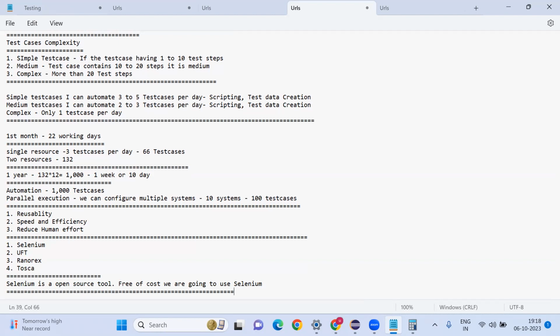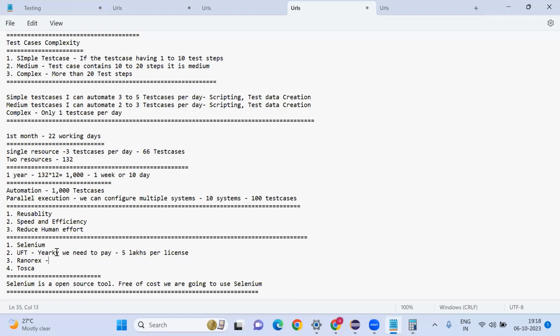But for UFT, RunnerX, Tosca, yearly you need to pay. I don't know the exact cost, but minimum I can say 5 lakhs per license. Again, this is an extra burden to the client. Sometimes the project budget is 1 crore, right? Some clients say, okay, let's buy the UFT license, let's take the RunnerX license. They are ready to buy.